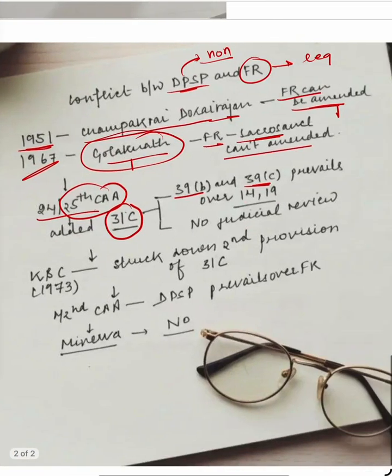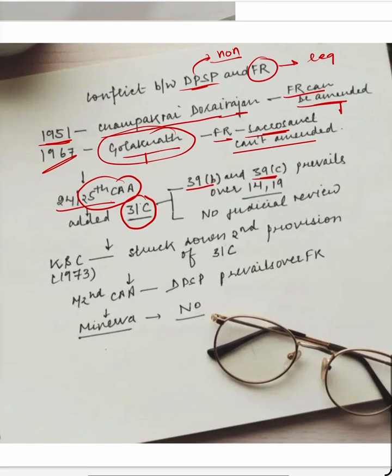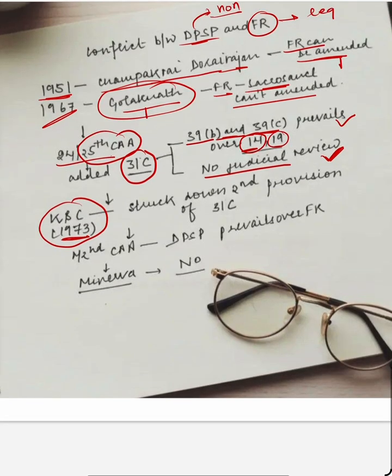If there is any law to implement 39B and 39C, it will prevail over Articles 14 and 19. If any such law violates Article 14 and 19, it shall not be void. And the second is that there should be no judicial review for that law. So in the Kesavananda Bharati case, 1973, the Supreme Court said that the second provision is unconstitutional. The first provision is okay, but the second is unconstitutional.